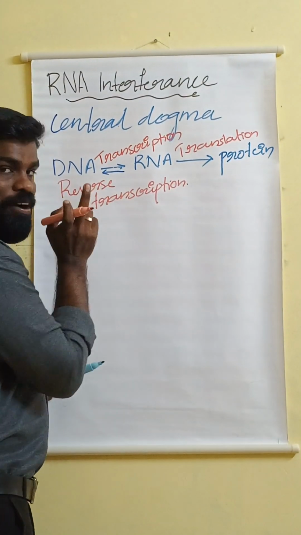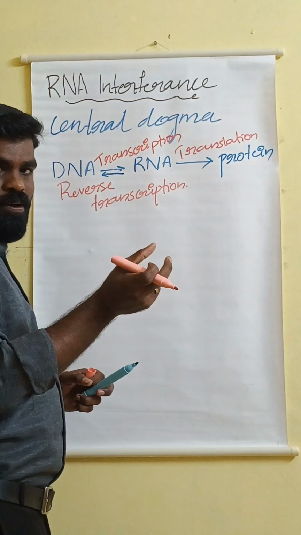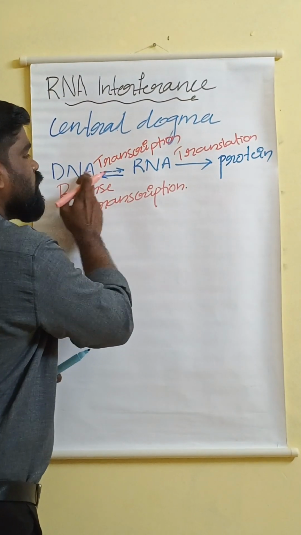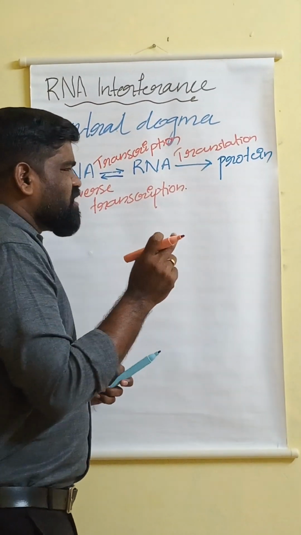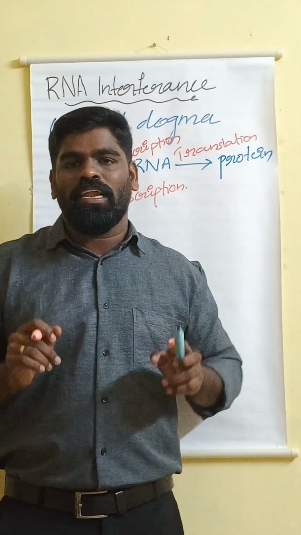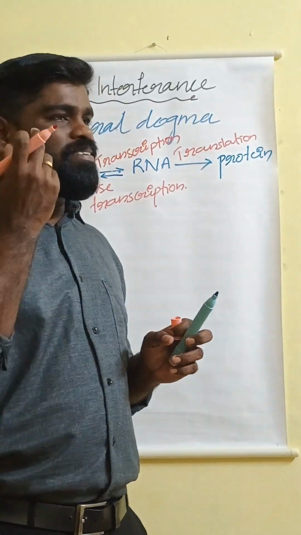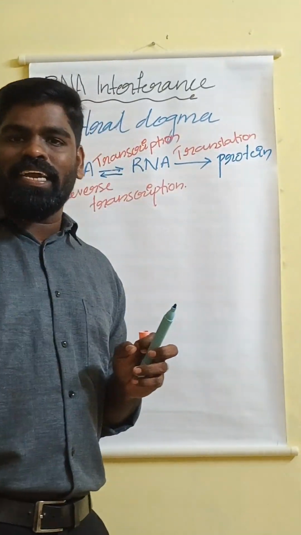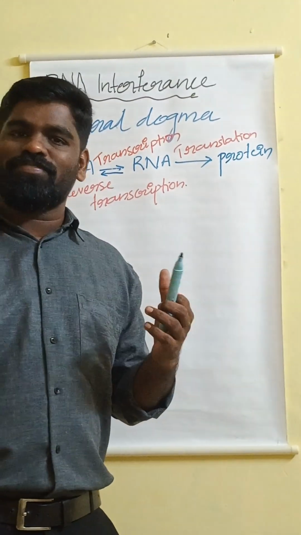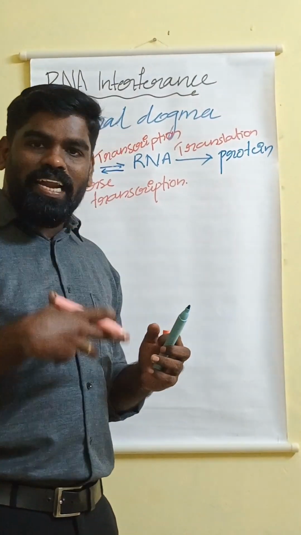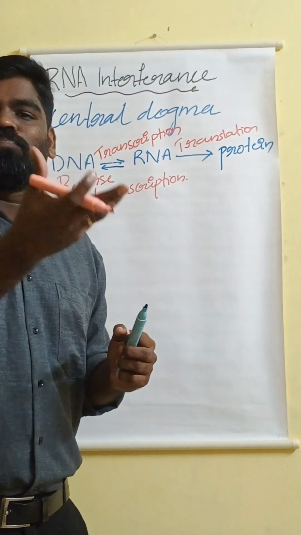Now, what is the importance of explaining the central dogma in RNA interference? As I have already told you, genetic information is transferred from DNA to RNA and from RNA to protein. For example, my eye color or our skin color is a character which I got from my parents. So that character should express, that means the gene should express.